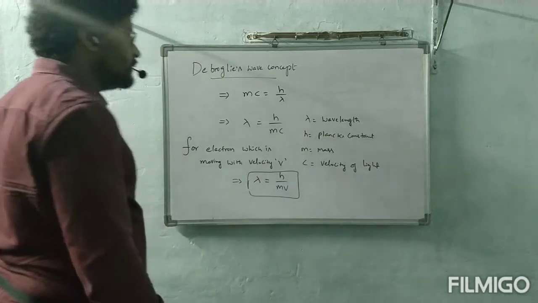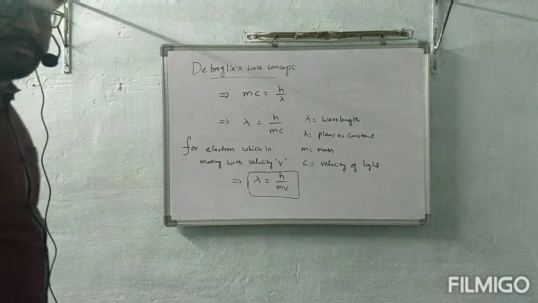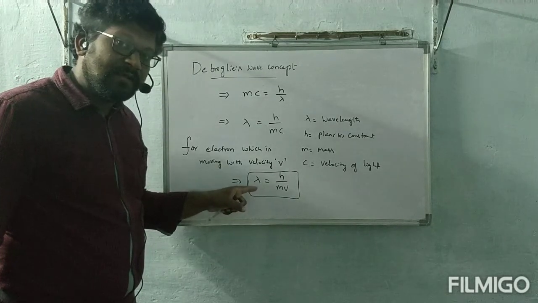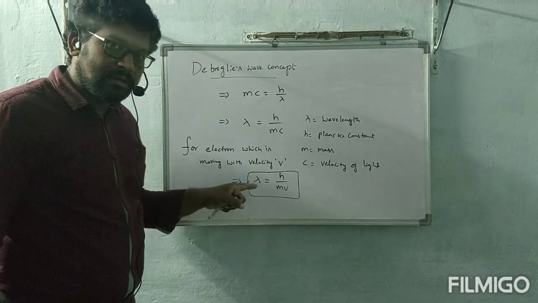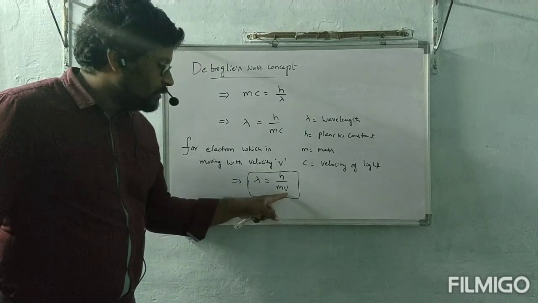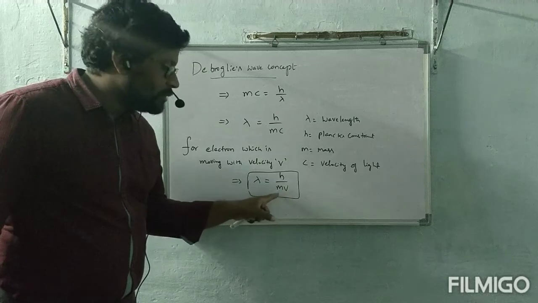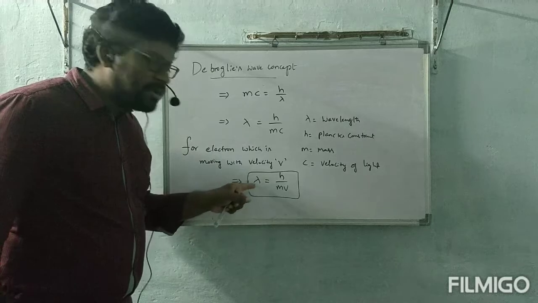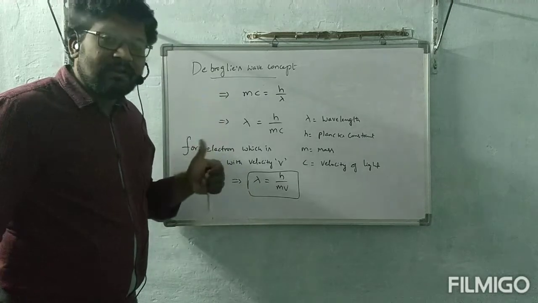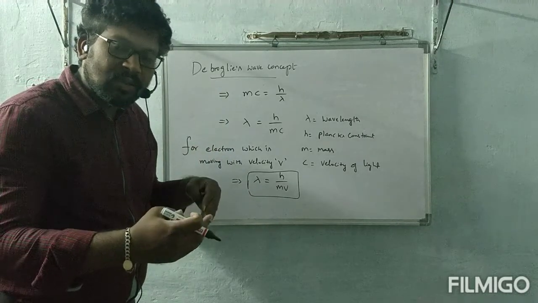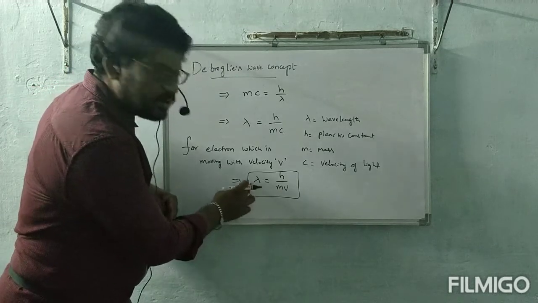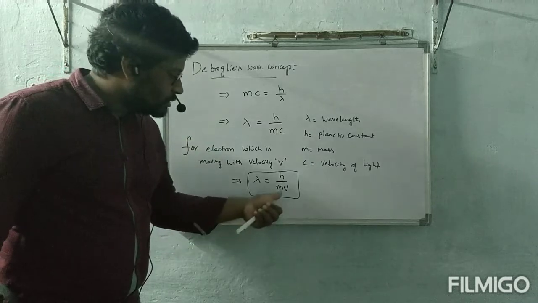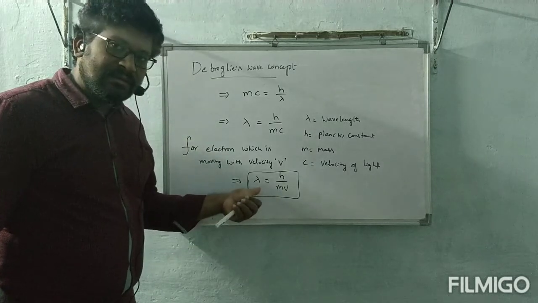Very important derivation. This is de Broglie's wave concept. See, on the left side we have lambda. Lambda is wavelength, which is a wave property. V, velocity of electron. M, mass of electron. Mass means particle nature. Lambda means wave nature. De Broglie's wave concept is going to correlate both particle nature as well as wave nature.